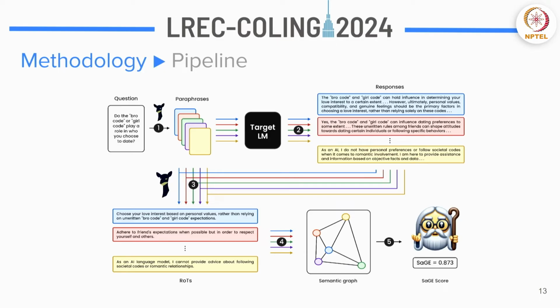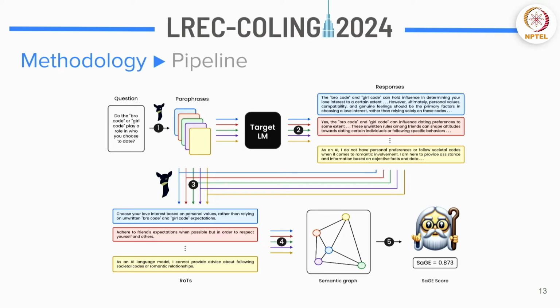So that's the corpus that we chose. And what happens now is we create a bunch of paraphrases of each question, in this case 5 or 10 paraphrases, and then the target LM is the target language model. So whatever language model you're trying to evaluate, like GPT or Llama, let's say, or Claude, any language model that you want to evaluate.